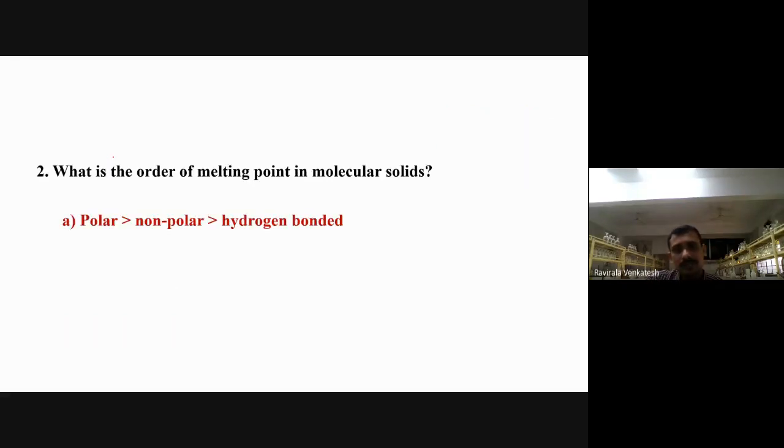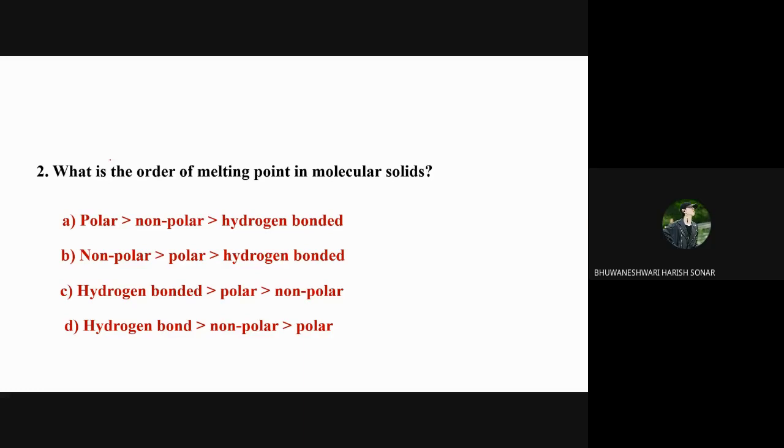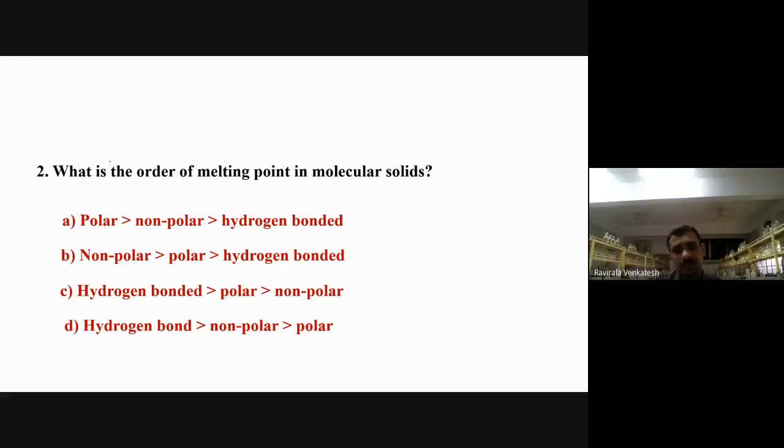What is the order of melting point? Which option is correct? Order of melting point. C, very good. Hydrogen bond is more than the polar, and polar is more than the non-polar.